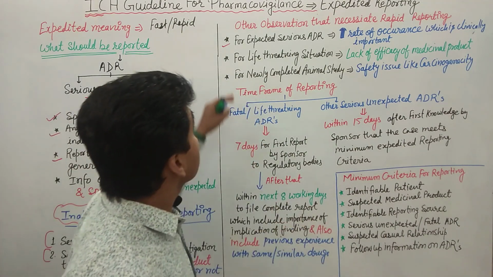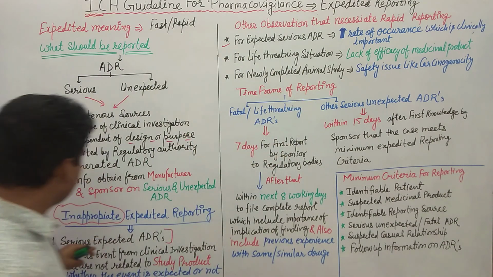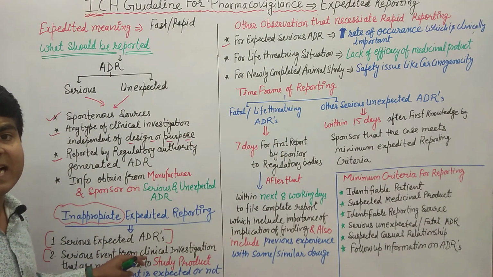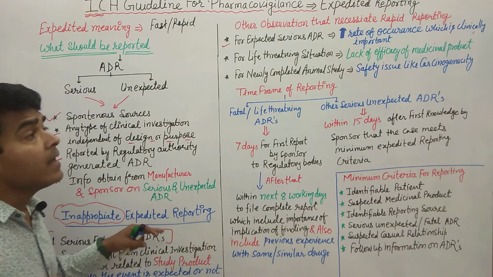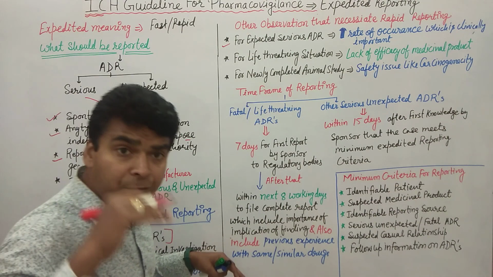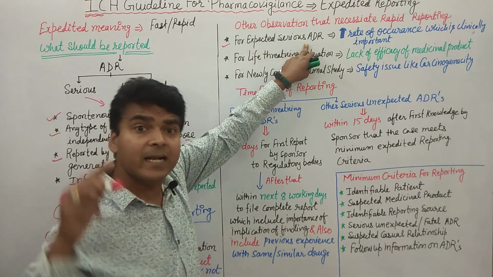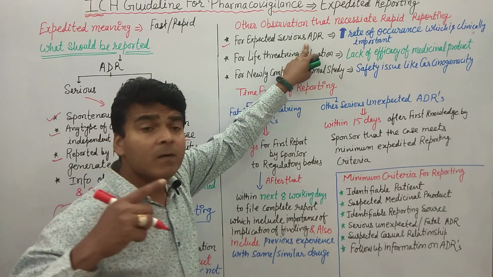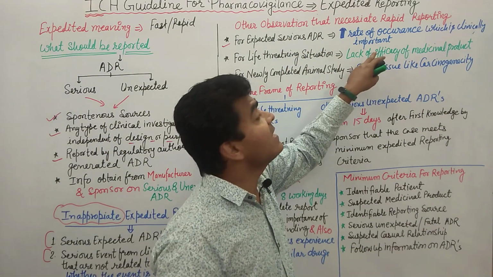Okay, so for expected serious ADR, earlier I told you that expected serious ADR should not be included in the expedited reporting, but in which case can we include expected serious ADR into expedited reporting? When there is an increased rate of occurrence which is clinically important.